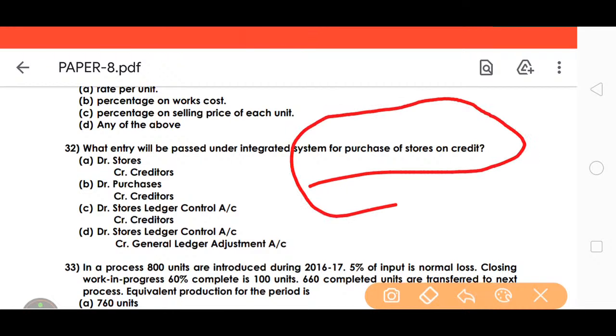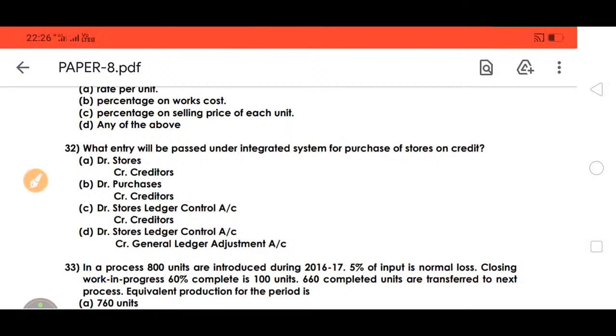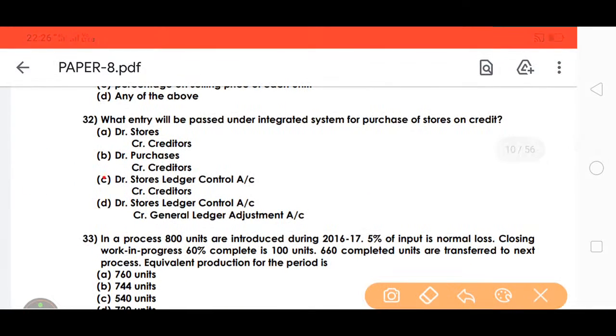In the integrated system, it means purchases. We understand the integrated system and we easily understand this type of question. Understanding the concept is the key to success in this profession. I already told you, repeating again. Whenever stores are purchased on credit, we need to remember it is the stores ledger control account debited to the creditors account. So C is the right answer.